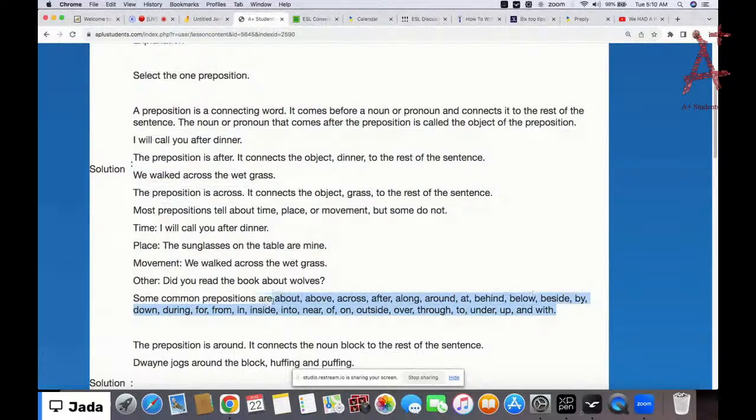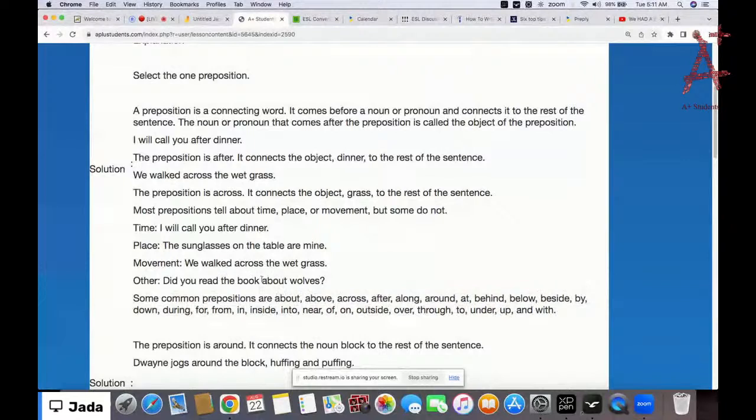Okay? So we have about, above, across, after, along, around, at, behind, below, beside, by, down, during, for, from, in, inside, into, near, off, on, outside, over, through, to, under, up, and with. Okay, so these are all the prepositions that we have.